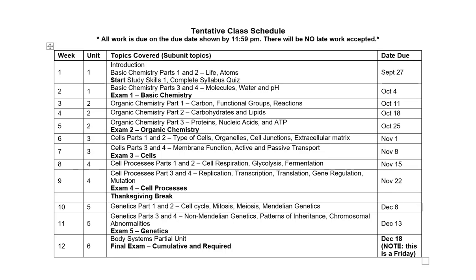So if we look here, our first week, week 1, part of unit 1, we have our introduction topic, which is going through the syllabus, going through the Canvas course, setting up Remind, learning about the Genius Scan app if you're going to use it, setting up Respondus Monitor, and all of the stuff associated with learning the class. So that's all part of week 1. But also, we only have 12 weeks, so we're jumping right into material as well. You have your basic chemistry, parts 1 and 2 that are due this week as well.